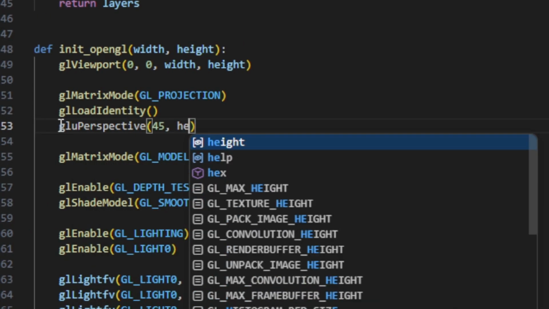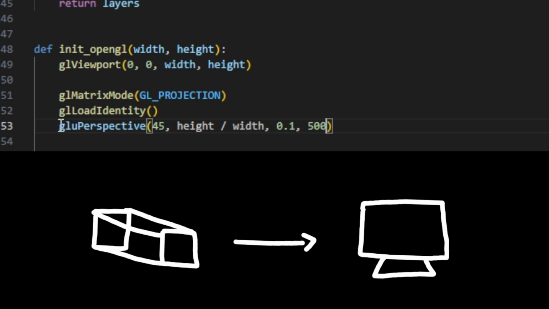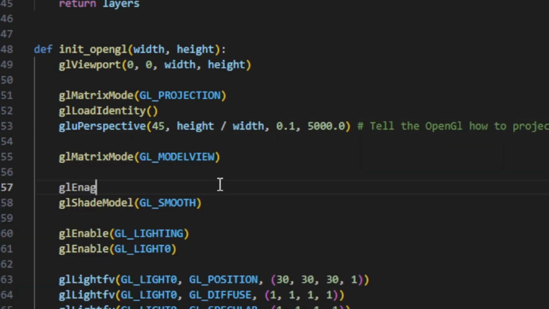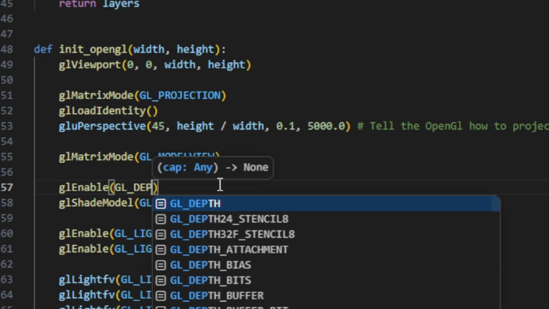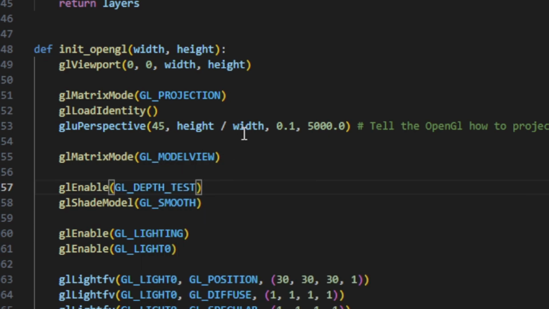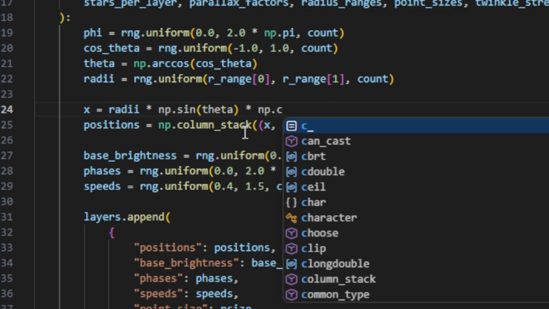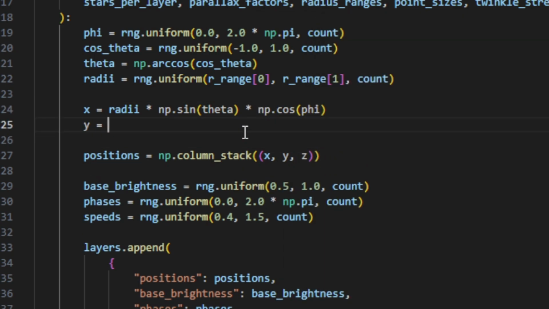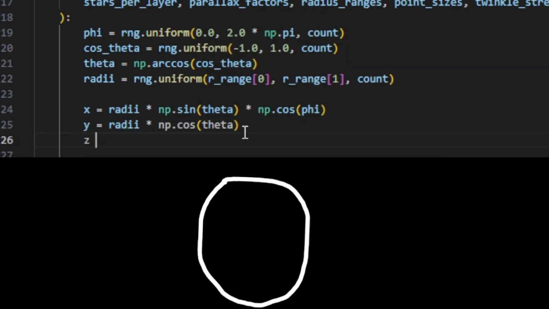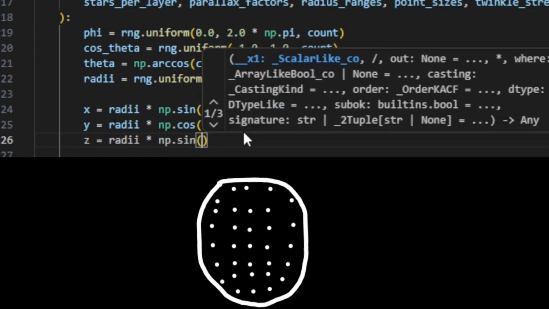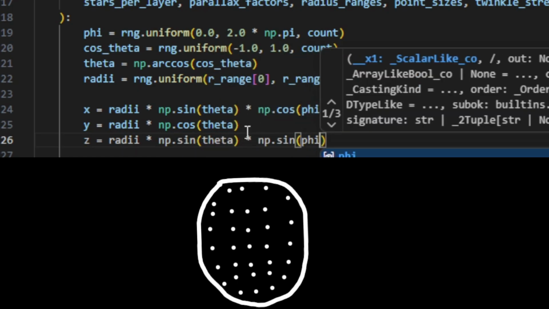First, I call the OpenGL perspective function. This line just basically tells OpenGL how to project our 3D world onto the 2D screen. I've also enabled the OpenGL depth test, so if one body is behind another, it won't render on top of it. Lastly, instead of placing the stars randomly, I've used Cartesian coordinates. Basically, they distribute points evenly around a sphere in full 3D space, giving us perfect positions for the stars. So let's see the final output.